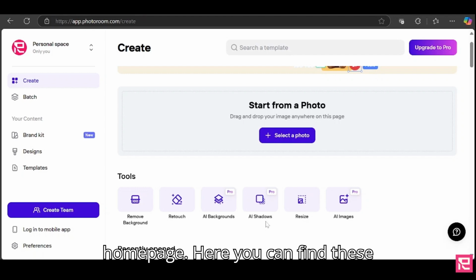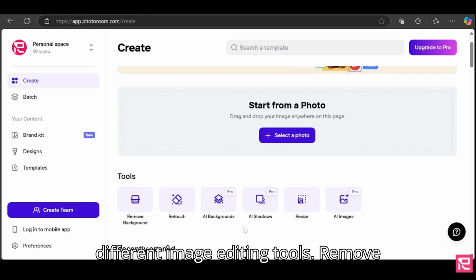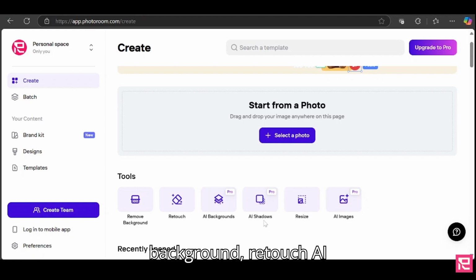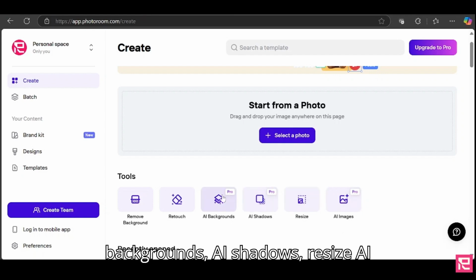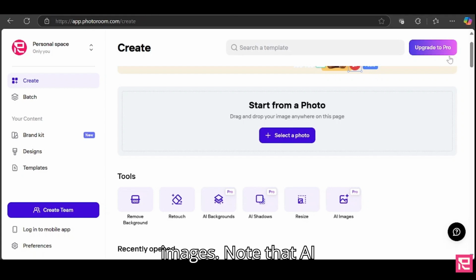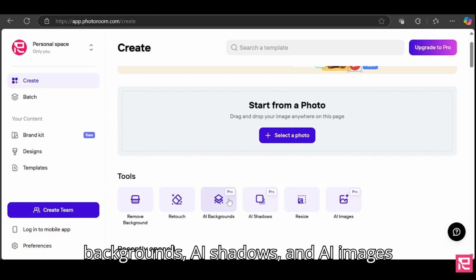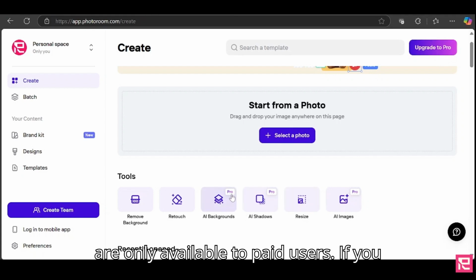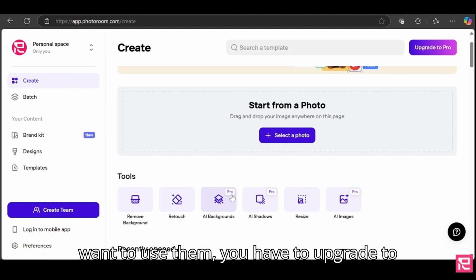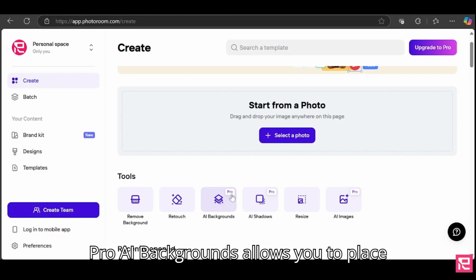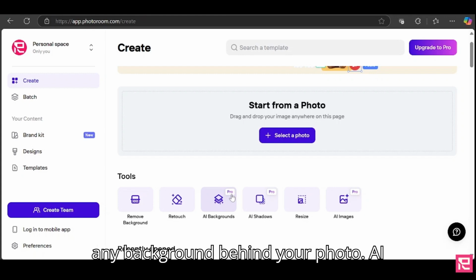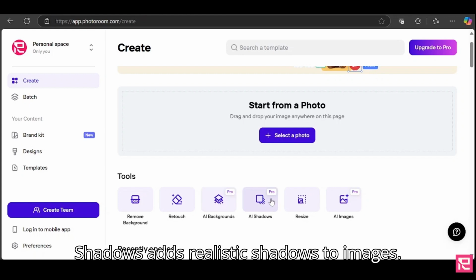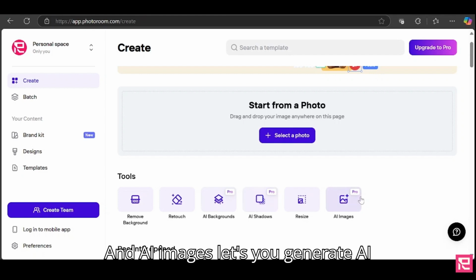Here you can find these different image editing tools: remove background, retouch, AI backgrounds, AI shadows, resize, AI images. Note that AI backgrounds, AI shadows, and AI images are only available to paid users. If you want to use them, you have to upgrade to Pro. AI backgrounds allows you to place any background behind your photo. AI shadows adds realistic shadows to images. And AI images lets you generate AI images.